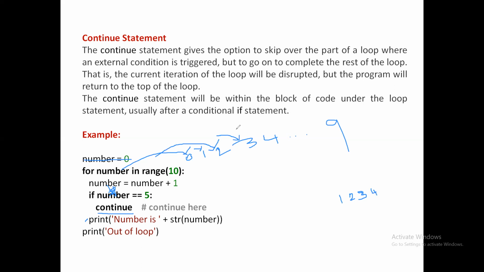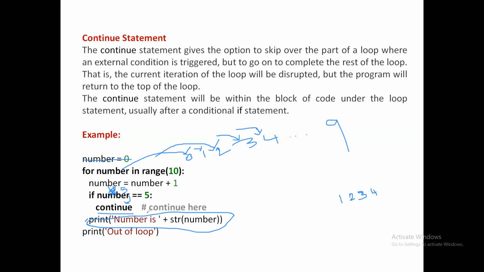When it goes back, this time number points to this 4. Okay. And number is equal to 4 plus 1, which makes it 5. Therefore 5 is equal to 5 is true. So it comes inside, executes the continue statement, and whatever exists after the continue statement, that means this one, will be skipped in that particular iteration. Okay.